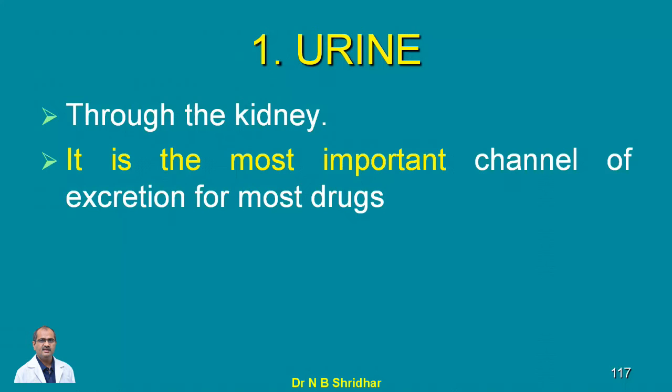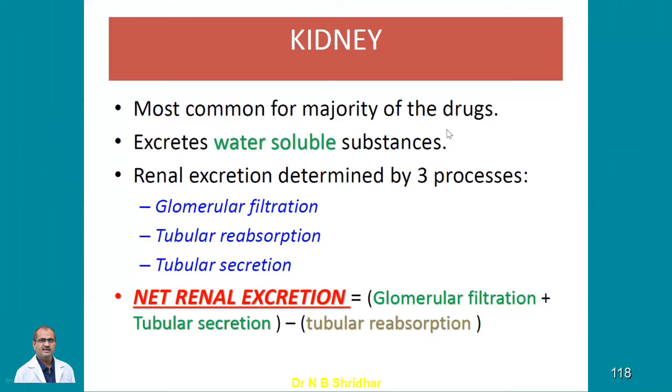So the kidney is common for the majority of drugs as far as excretion is concerned, and most of the time the kidney excretes water soluble substances only.